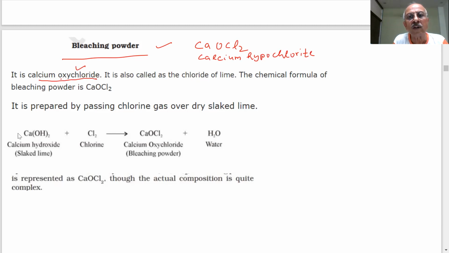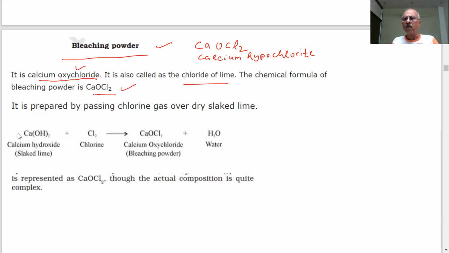It is also called chloride of lime. Sometimes they give a different common name. What is calcium oxychloride? This is bleaching powder. So we should remember everything. The chemical formula is given here.